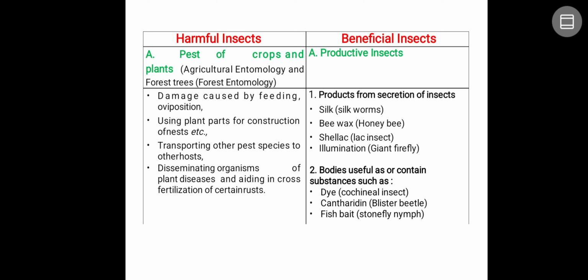With respect to the beneficial insects, first let us discuss the productive insects, where we use the products from their secretions. Example: silk from silkworms, beeswax from the honeybees, shellac from the lac insect, and illumination, of course, by the gainfly. Next, we use their body as useful or as containing substances such as dye from the cochineal insect, cantharidin from the blister beetle, and stonefly nymphs can be used as fish bait to collect the fishes.